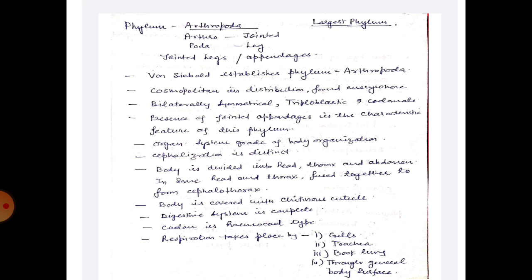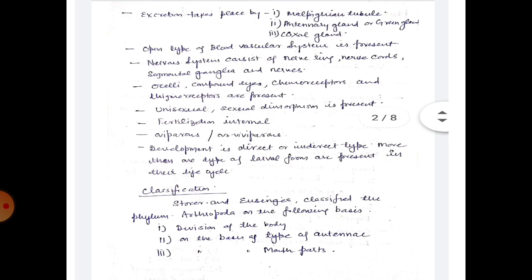Body is divided into head, thorax and abdomen. In some, head and thorax fuse together to form cephalothorax. Body is covered with chitinous cuticle. Digestive system is complete. Coelom is hemocoel type and respiration takes place by means of gills, trachea, book lungs, or through general body surface. Excretion takes place by means of Malpighian tubules, antennary gland or green gland, and coxal gland.